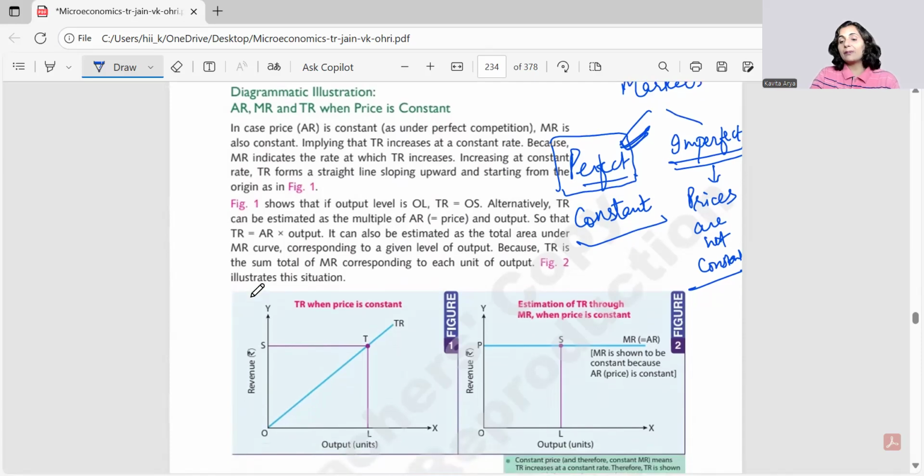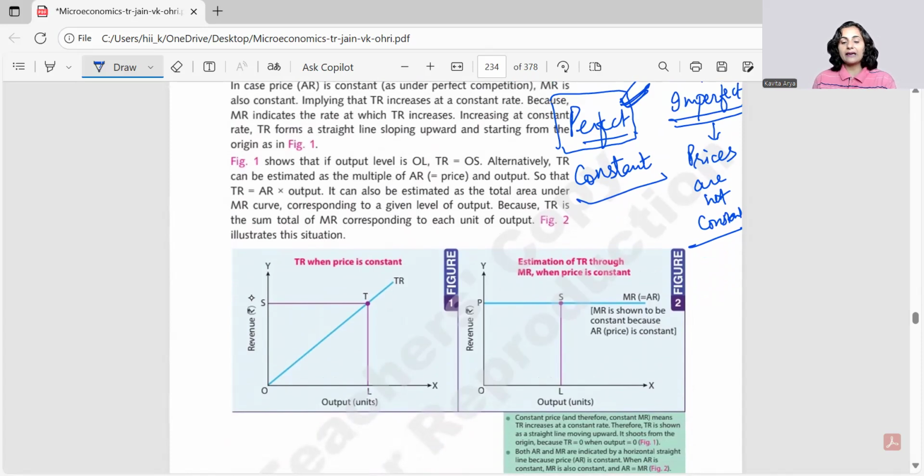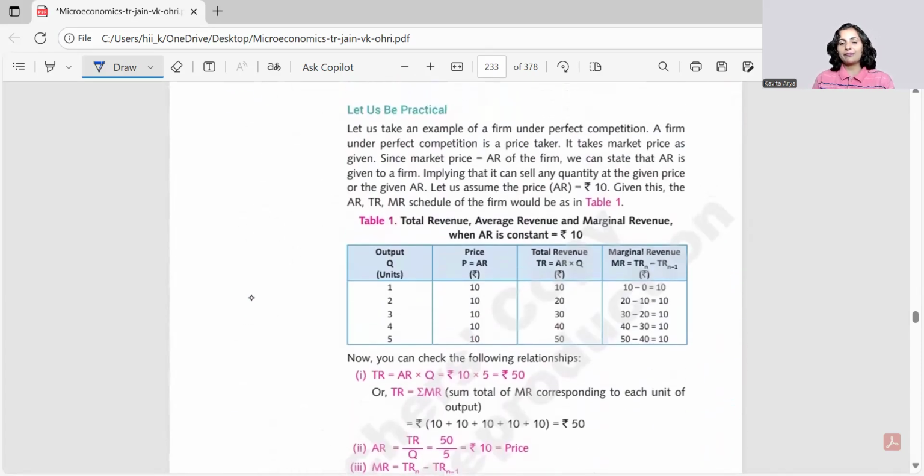If we are talking about the constancy of the price, this is going to be our TR, AR and MR. TR starts from the origin and moves upward, a positively sloping curve, at an angle of 45 degrees. AR and MR are parallel to the x-axis. Why do these give this type of shape? What is TR? TR is the total revenue, price into quantity. What is price? It is the average revenue. As discussed just before, AR is the rate prevailing in the market.